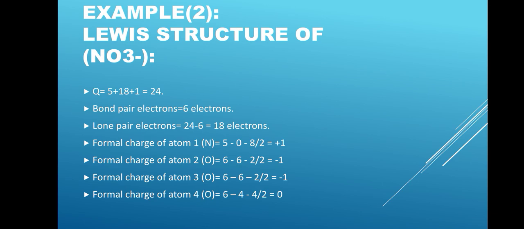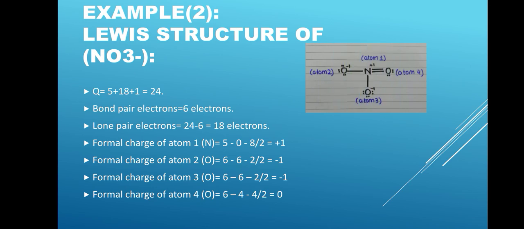Example 2. Lewis structure of NO3 minus. First of all, we have to find Q. 5 plus 18 plus 1 is equal to 24, where 5 is the number of valence electrons in nitrogen, 18 is the number of valence electrons in oxygen atoms, plus 1 is the negative charge on the molecule, equal to 24. Bond pair electrons is equal to 6 electrons. Lone pair electrons, 24 minus 6 is equal to 18 electrons.